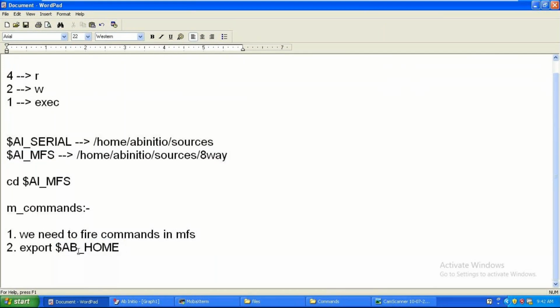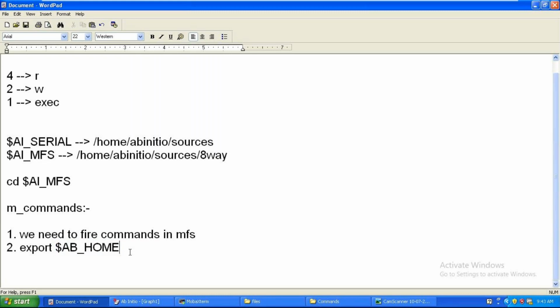See there, I provided AB underscore home here. In my last project and my present project, same conventions. But when I'm working with the air commands, there also need to go with some export. In my last project, I'm having one kind of exporting. In my present project, I'm having another kind of export. Setting this kind of things will be done by the Abinitio admin team, and we are the end users. That's it.